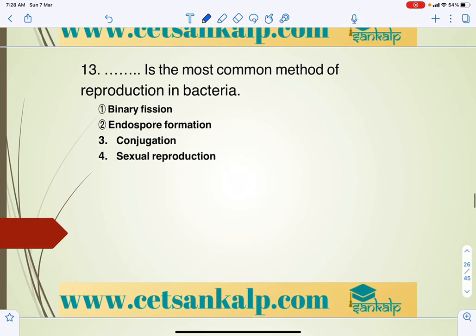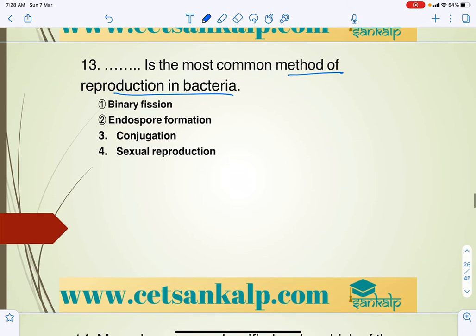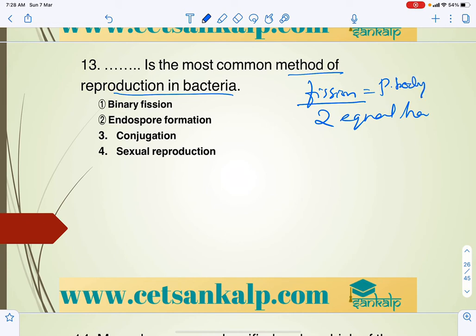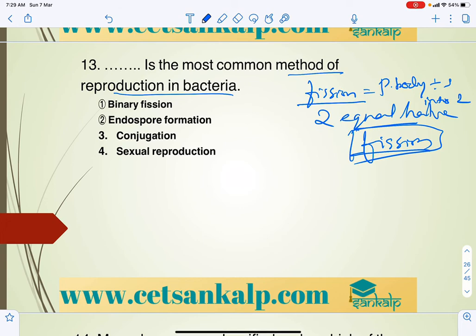And the most common method of reproduction in bacteria is binary fission. So the parent body divides into two equal halves, right? Fission means the parental body divides into two equal halves, that is binary fission. So always the bacteria show binary fission.